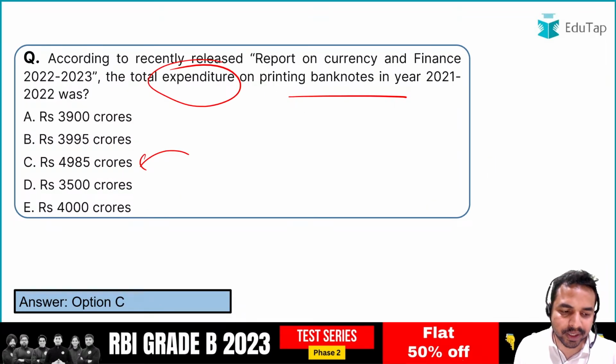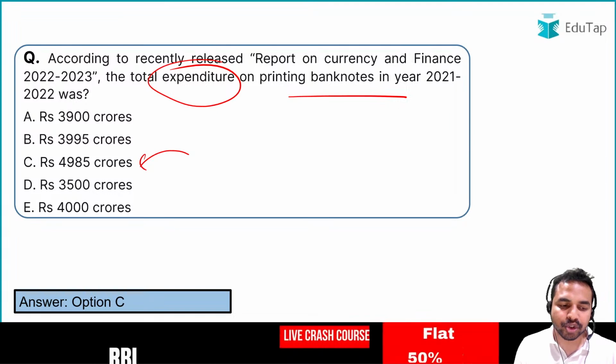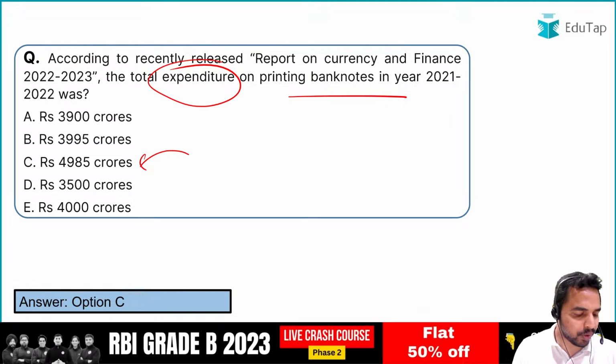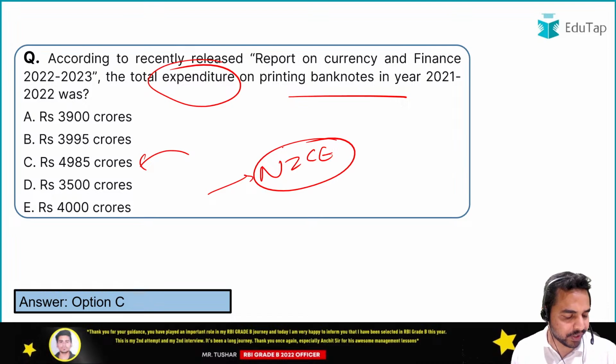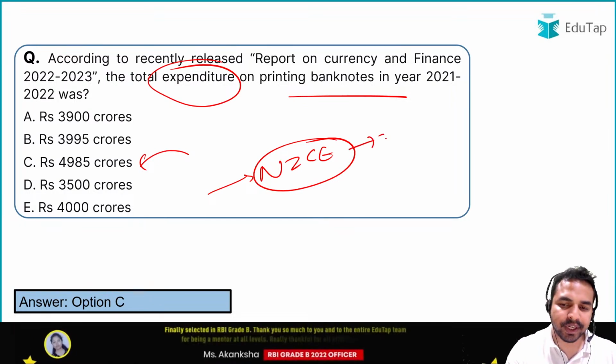So guys, now moving on to some other things. Can you tell me by which year India is targeting to become a net zero carbon emission country? Absolutely right, it is 2070.